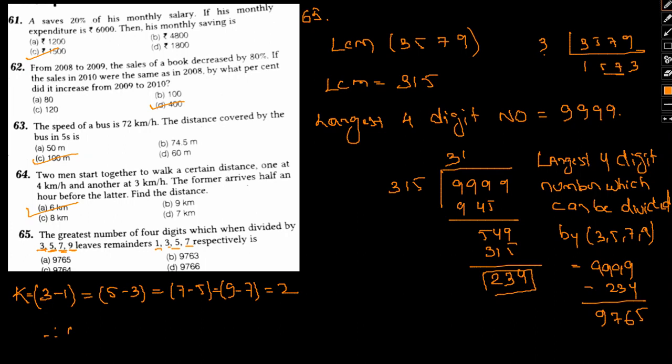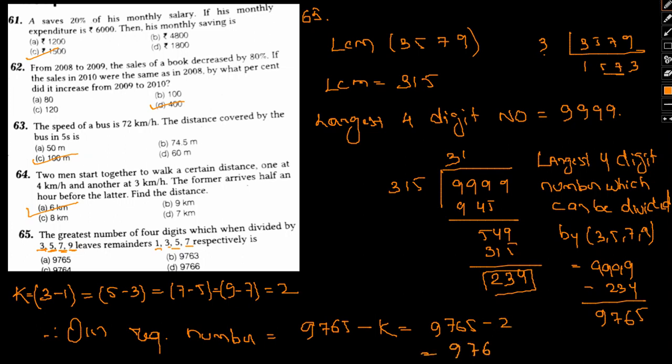So therefore our required number will be 9765 minus k, that is 9765 minus 2, or 9763, which will be our answer, option B.